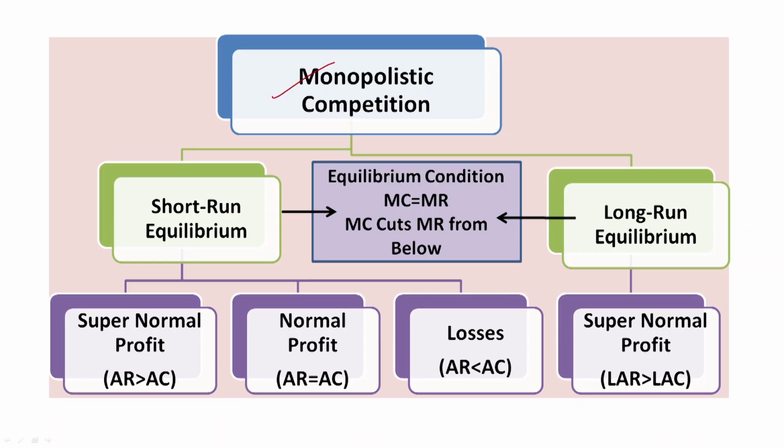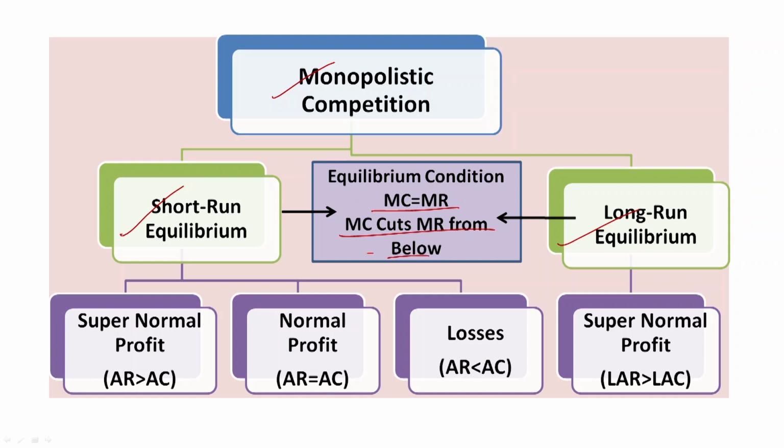In monopolistic competition, as we know, we will study the equilibrium of the firm both in the short run and in the long run. Whether it is the short run or the long run, the condition for equilibrium remains the same. That is, MC is equal to MR and MC cuts MR from below.